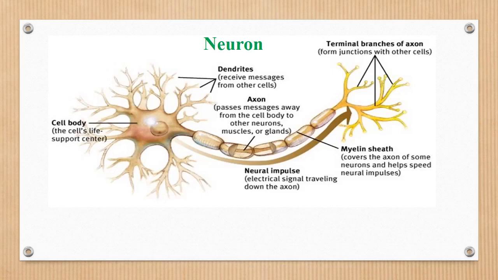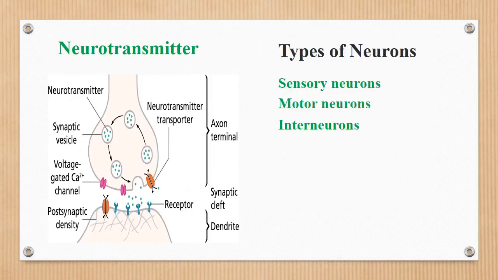While learning about the neuron, it is very important to know about the neurotransmitter. Neurotransmitters are chemical messengers which transmit signals across synapses from one neuron to another target neuron. Types of neurons: sensory neurons, motor neurons, and interneurons. Sensory neurons carry information from sensory receptor cells through the body to the brain. Motor neurons transmit information from the brain to the muscles of the body. Interneurons communicate information between different neurons in the body.